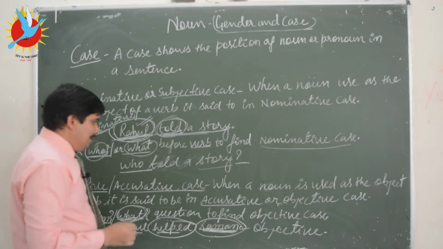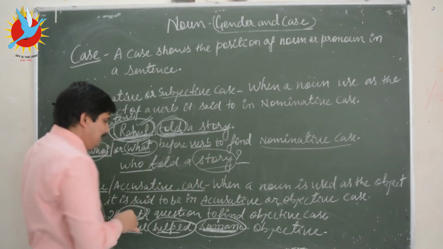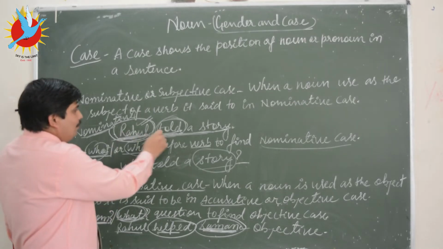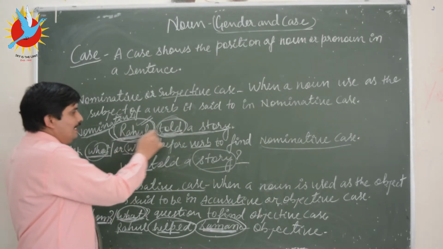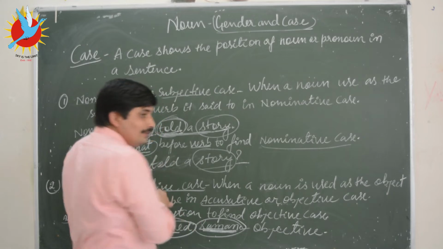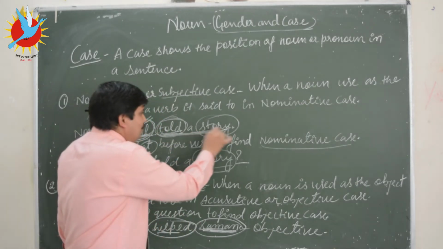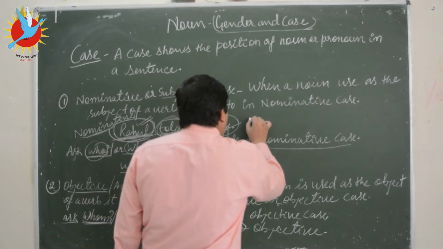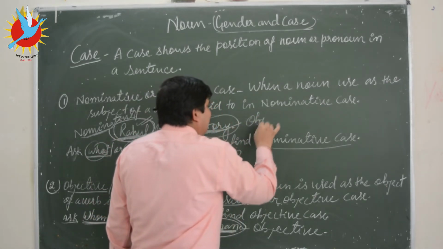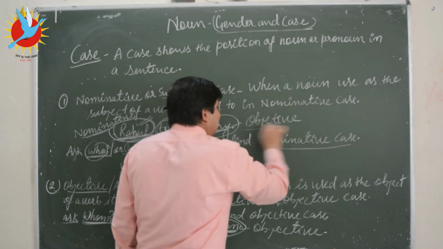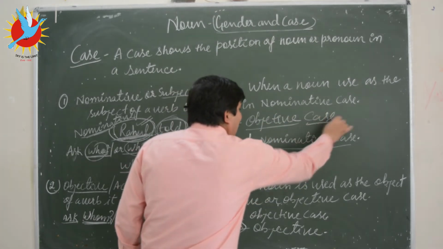Other examples: if we ask the what question, the answer will be the accusative or objective case. Here in the first example, if I ask what did Rahul tell, the answer will be a story. So here a story is an objective case, right?